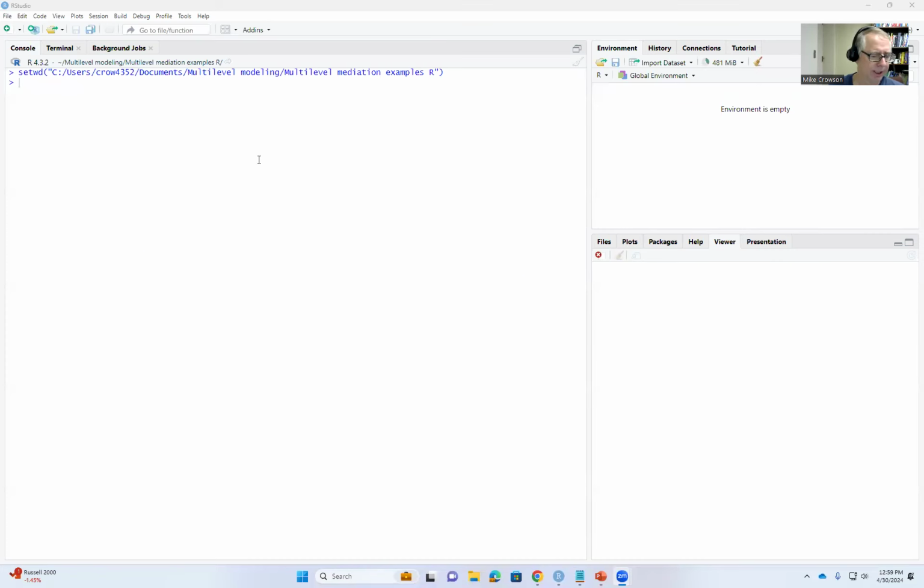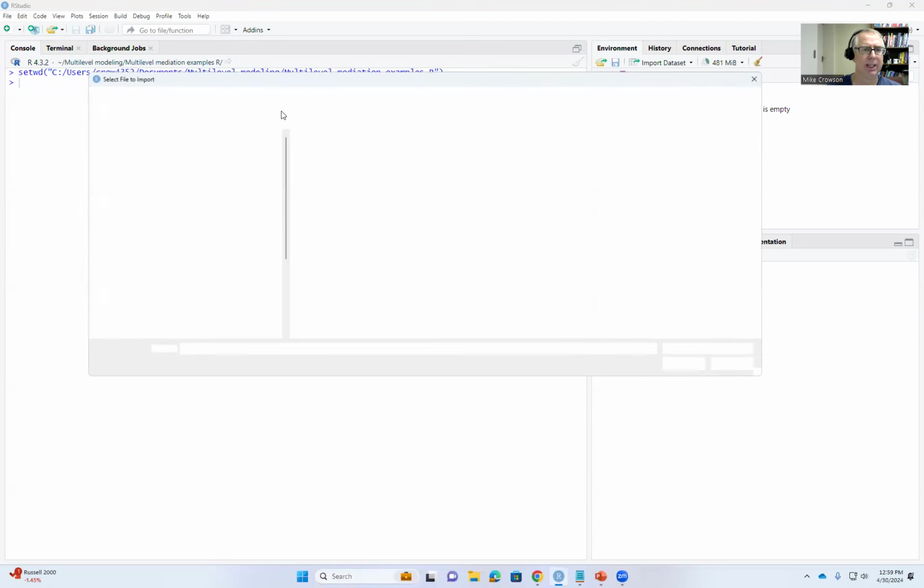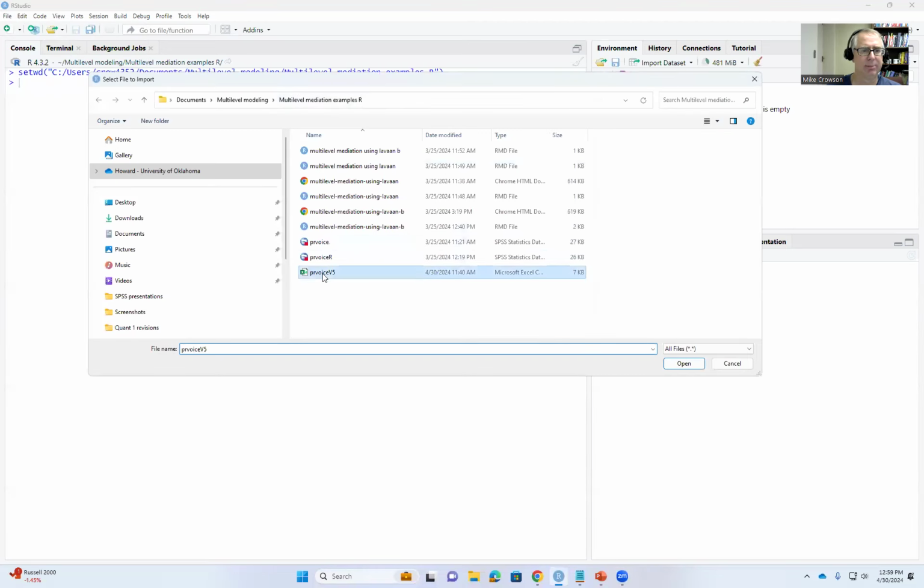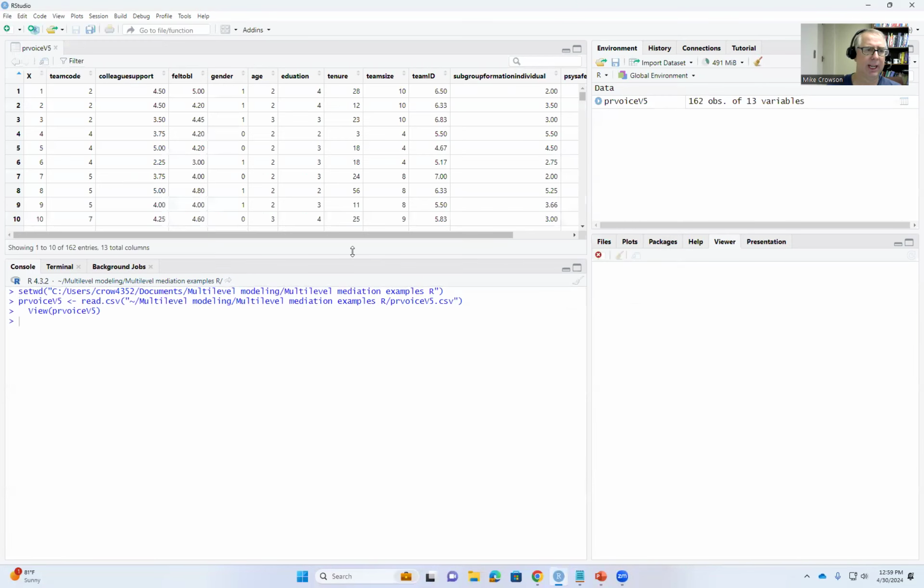Okay, so here we are in RStudio, and I already have set the working directory in relation to the data set that I have on my computer. So we'll quickly import the data. We'll go to File, Import Dataset, From Text (base), and we're going to select PR Voice V5. This is a CSV file. I'm going to click Open. We want to make sure that the heading is set to yes, as it is right here. So we're going to click Import. And now the data is imported and we are ready to go.